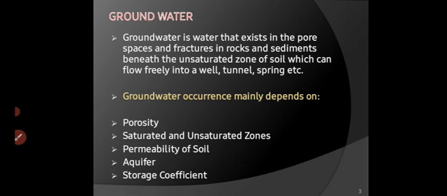Now, what is the source of groundwater? Obviously, the source of groundwater is precipitation. But that portion of precipitation which infiltrates into the soil becomes groundwater. So groundwater storage is done by infiltration and percolation. The main advantage of groundwater use is that it is free from pollution and other turbidities. And groundwater is very useful for domestic use in small towns and farms.